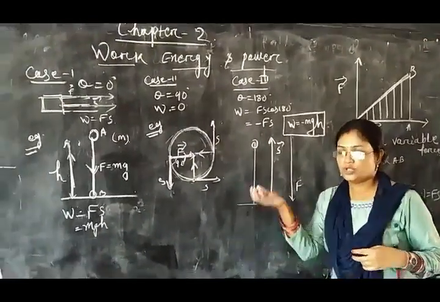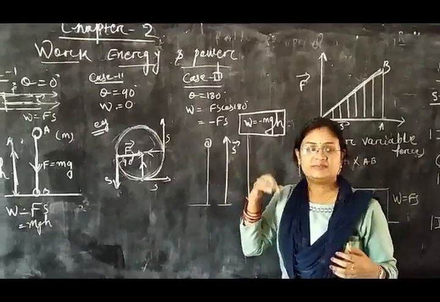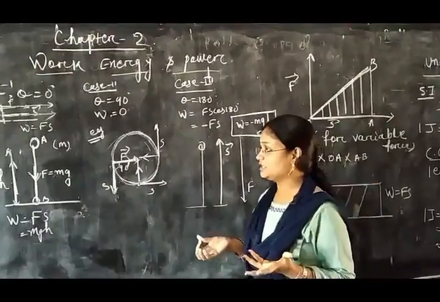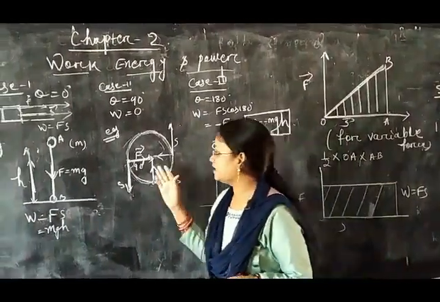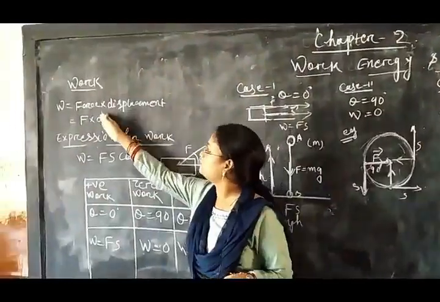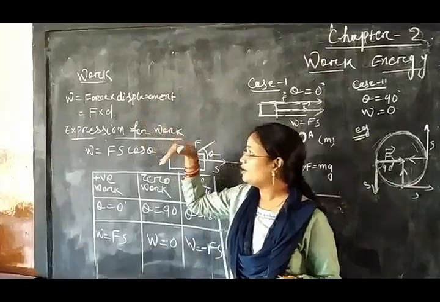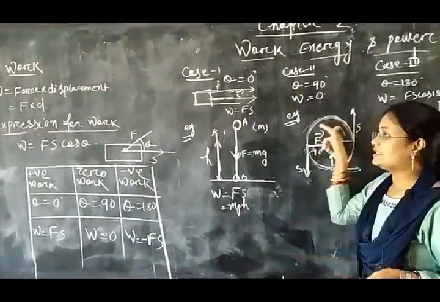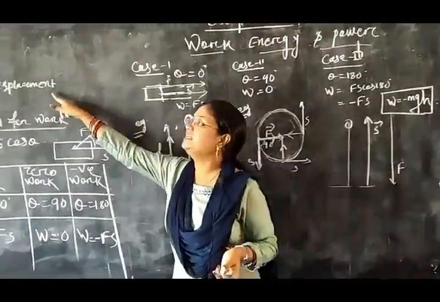Cos 90 is 0. Suppose the planets are revolving around the sun; in that case also work done is 0. You can also see this from the formula, work equals force into displacement, and when a body is revolving around a circular path, the displacement is 0.